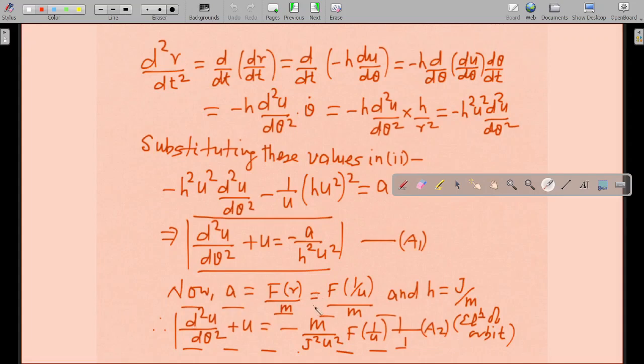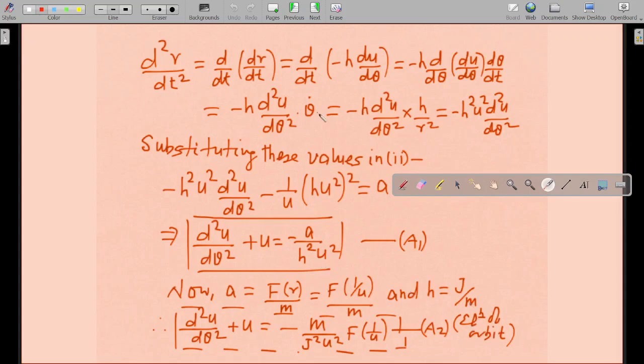In place of r we put 1 by u, so f of 1 by u over m, and this particular quantity remains as it is. Hopefully you got everything. You substituted a with this quantity, and h square will be j by m squared, so you substituted that also, and one m will be cancelled. You can do the steps and see yourself. This is not a big deal.